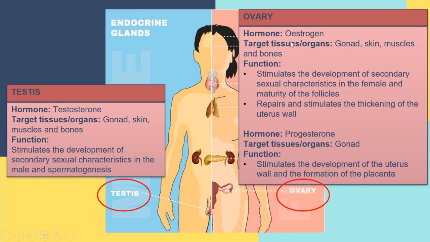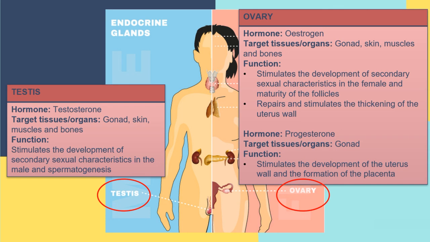So what is the function of the estrogen? It will stimulate the development of secondary sexual characteristics in the female and also stimulate the maturity of the follicles. The other function is repair and stimulating the thickening of the uterus wall after menstruation. That is the function of the estrogen.